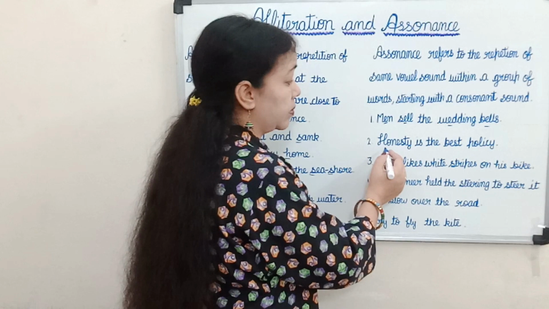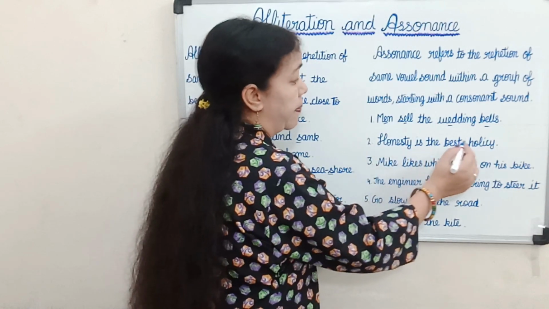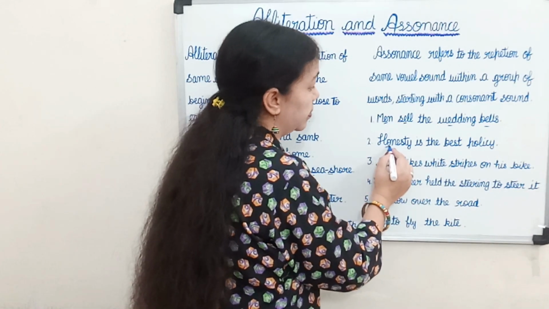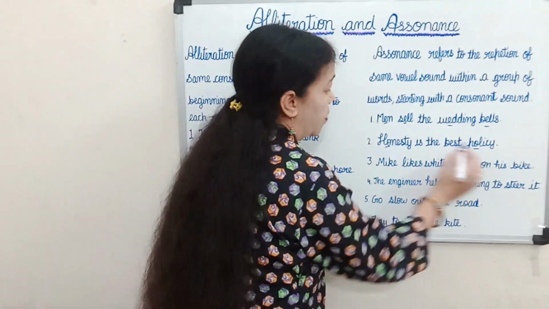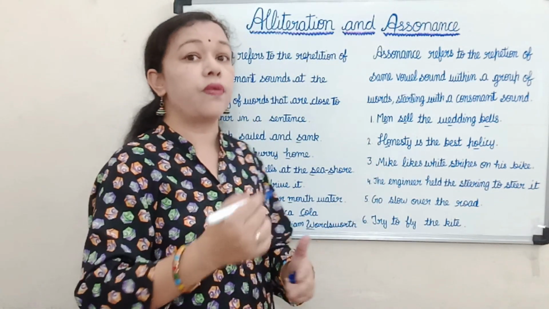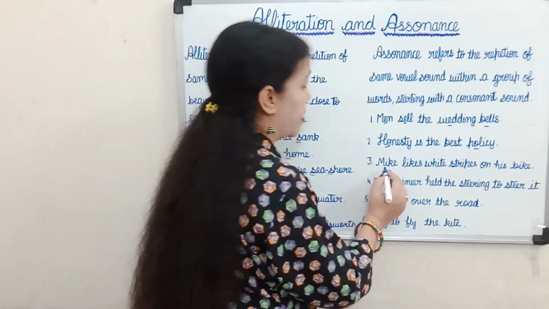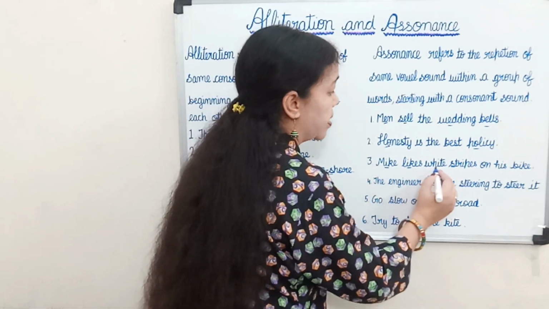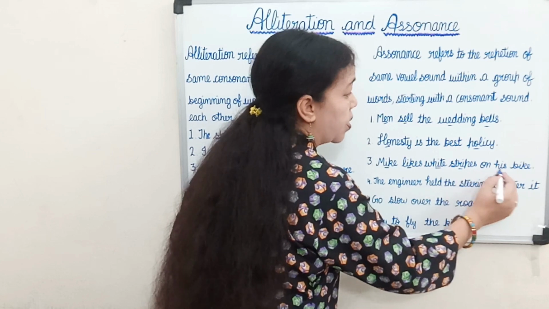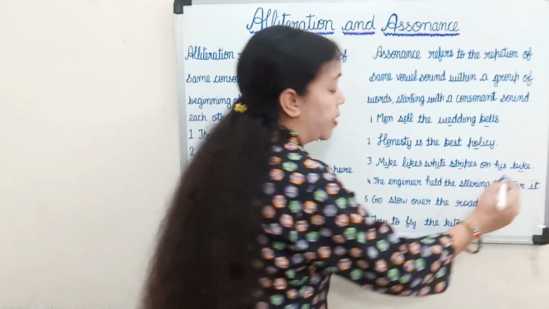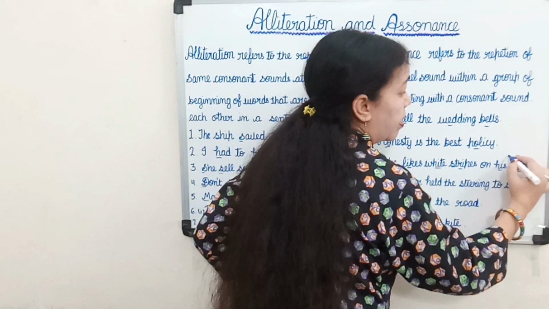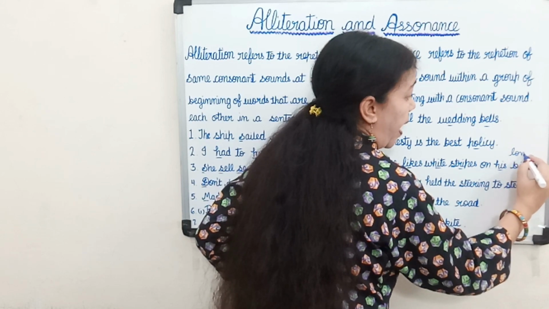Next, honesty is the best policy. And in this also we have the repetition of the same vowel sound. Next, Mike likes white stripes on his bike. Here we have a long I sound.